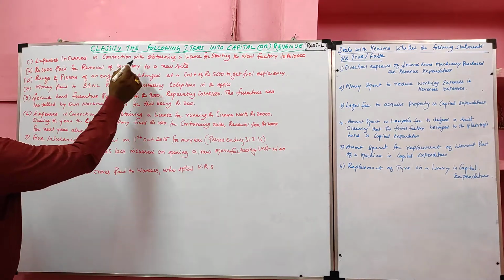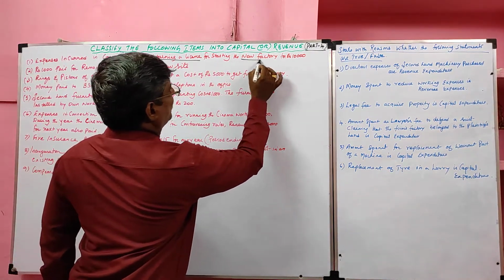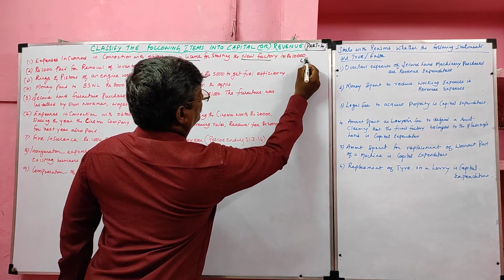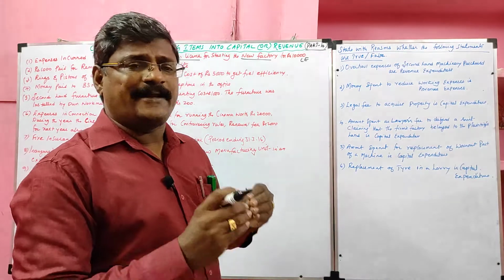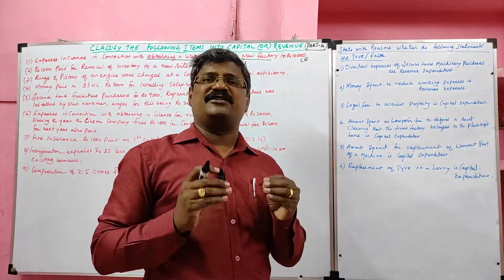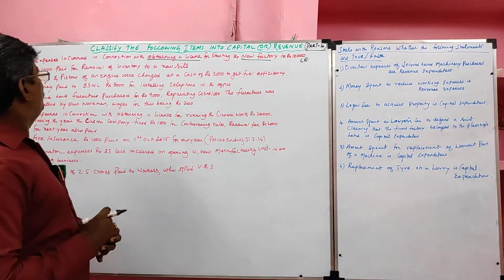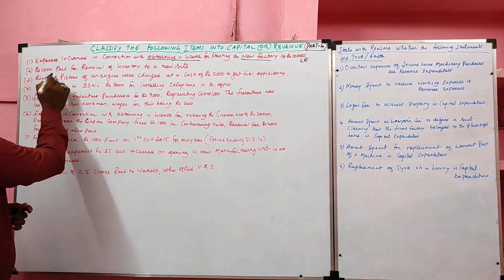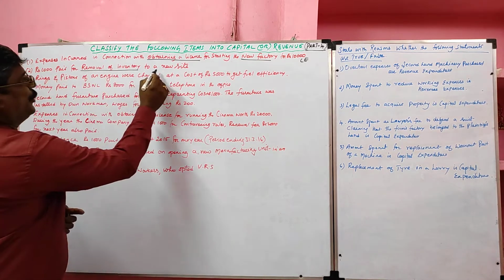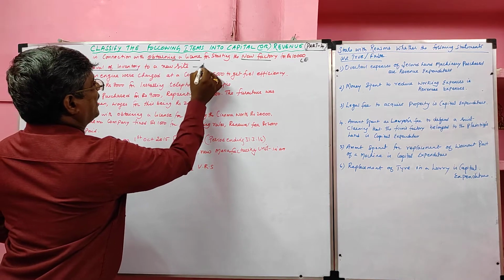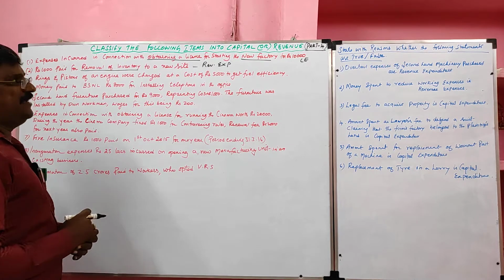Expenses incurred in connection with obtaining a license for starting a new factory. It is capital expenditure. If we spend money for obtaining a license, that is a capital expenditure which will increase our profit earning capacity. Then second one, rupees 1000 paid for removal of stock, removal of inventory to a new site. It is a revenue expenditure which will not increase our profit earning capacity.